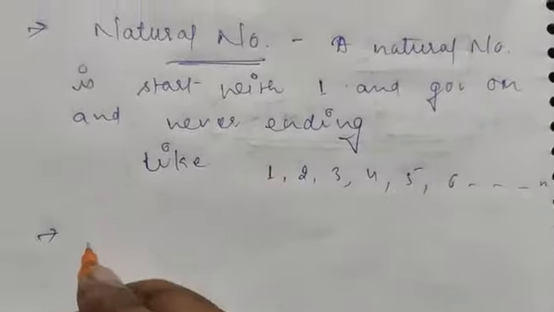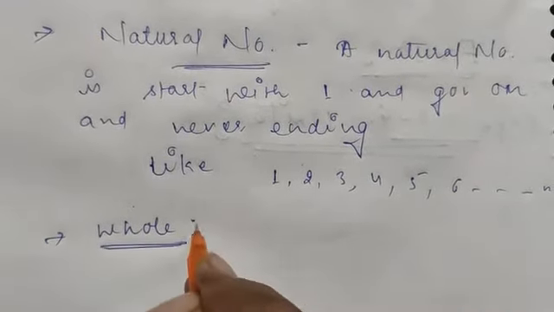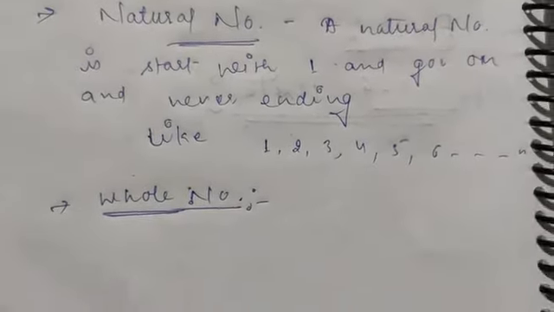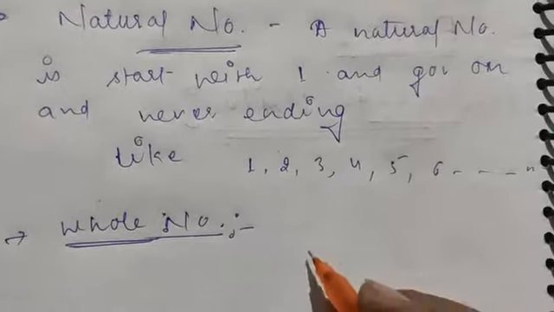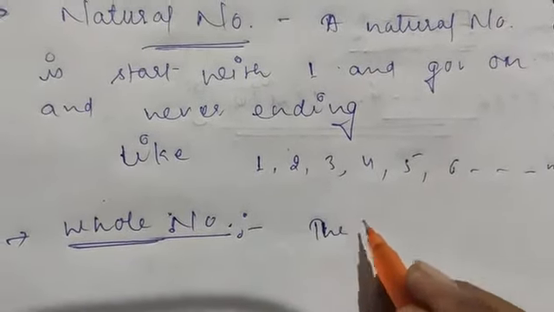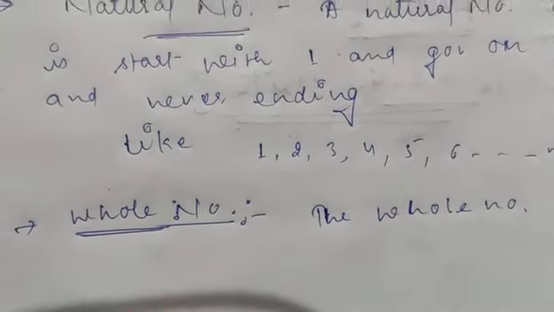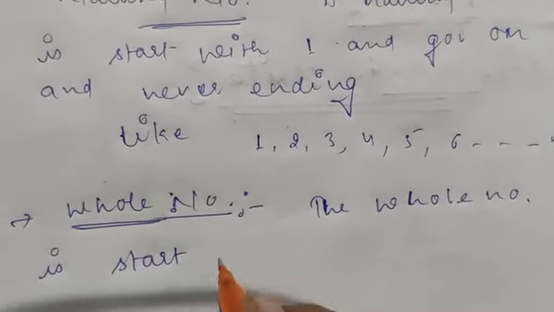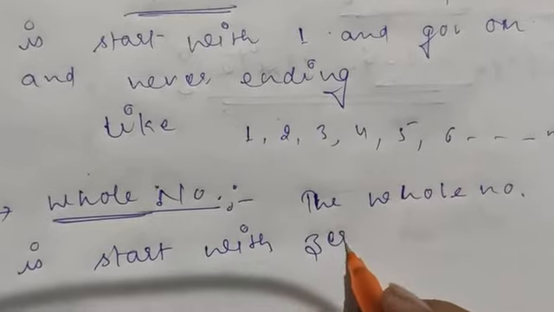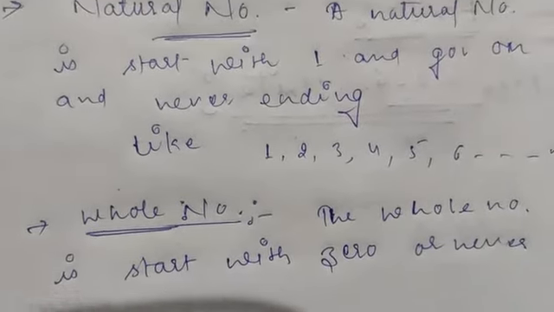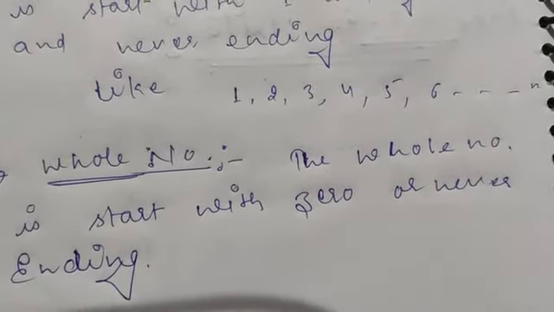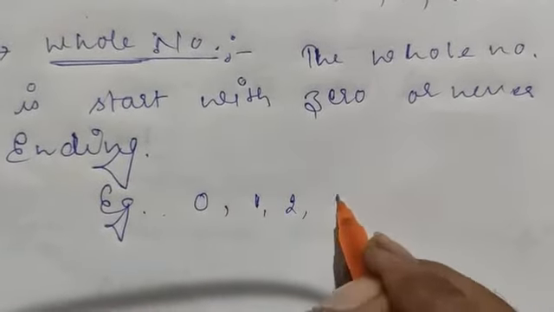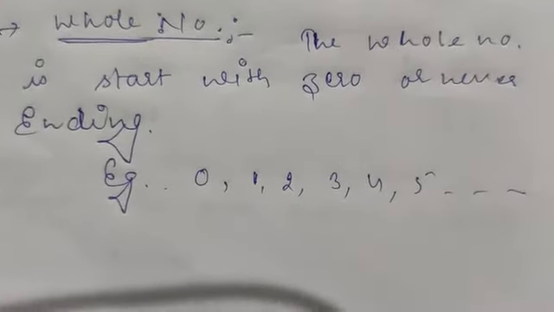Second is the whole number. If you add 0 before the natural numbers, you get the whole numbers. So the simple definition is that a whole number starts with 0 and is never ending. Example: 0, 1, 2, 3, 4, 5 up to n.